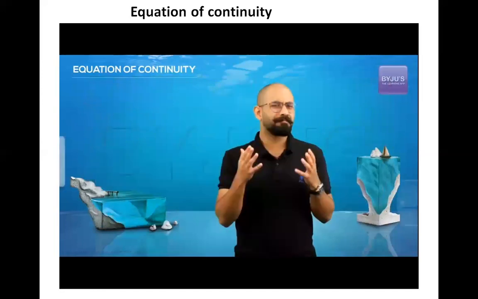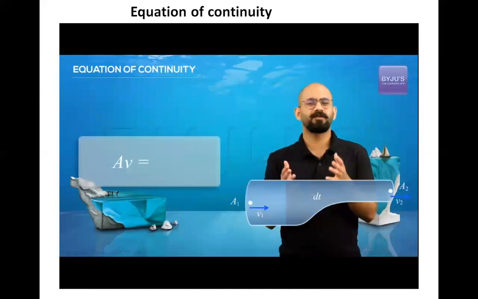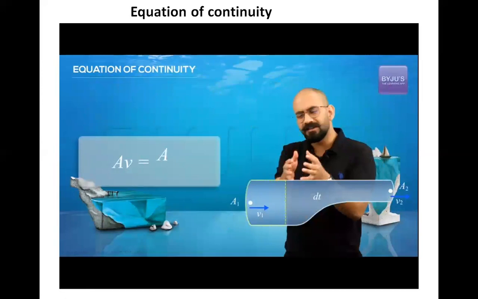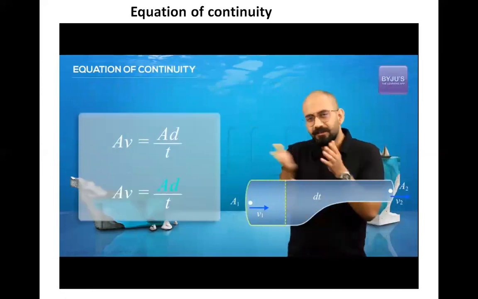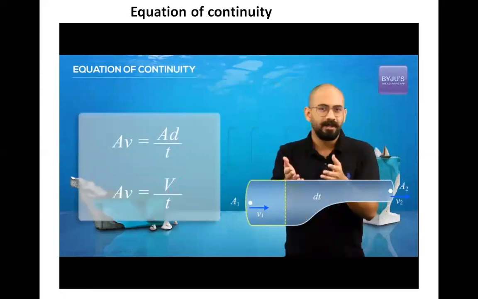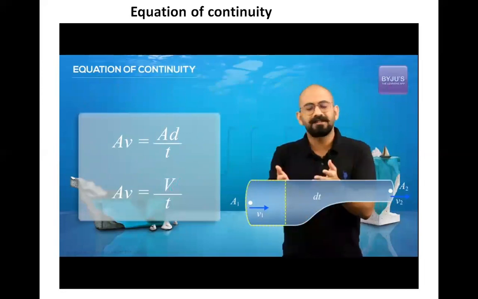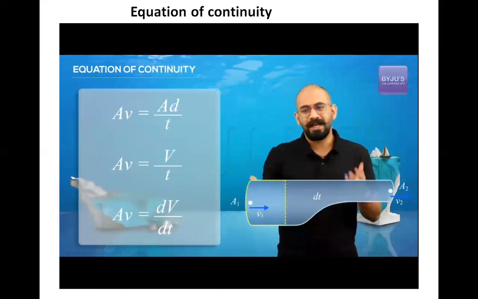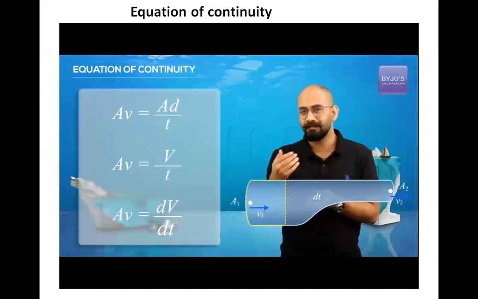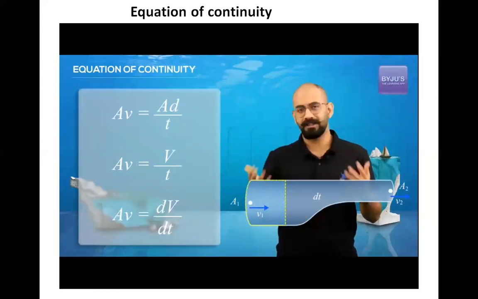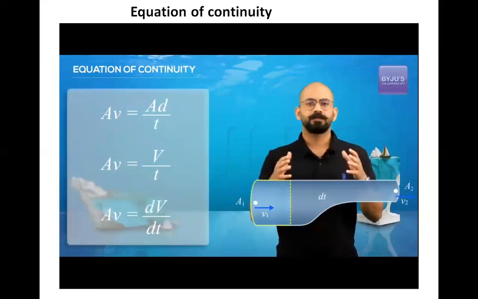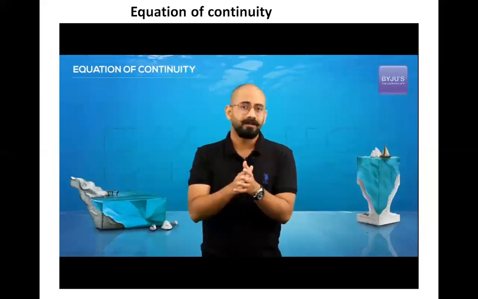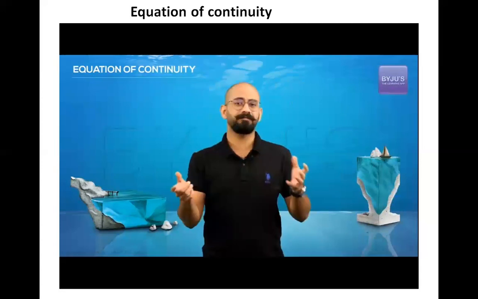And this product, Av, is equal to what? It is basically equal to area into distance traveled by time taken. Now, area into that distance is nothing but the volume. So Av is nothing but the change in volume by time taken, so you can say that Av is nothing but dV by dt, where capital V is the volume. This means that the product of the area of cross section and the speed at a point is also equal to the change in volume by time taken.